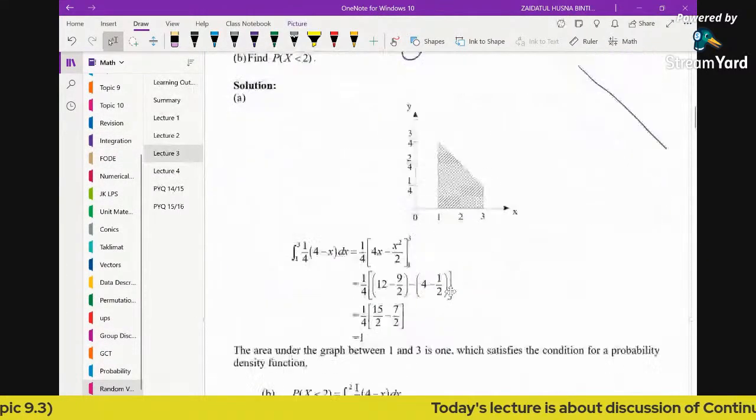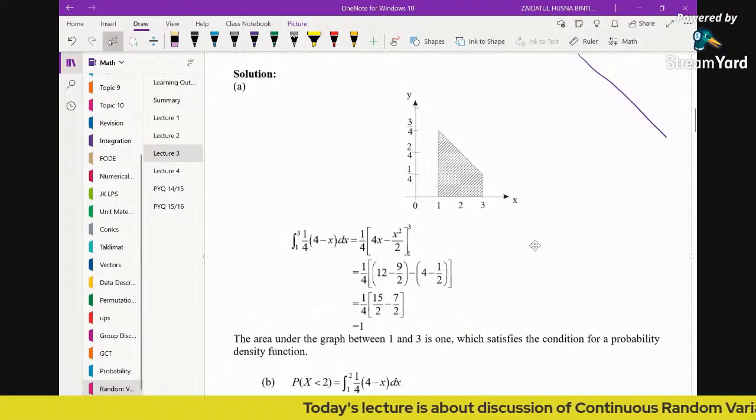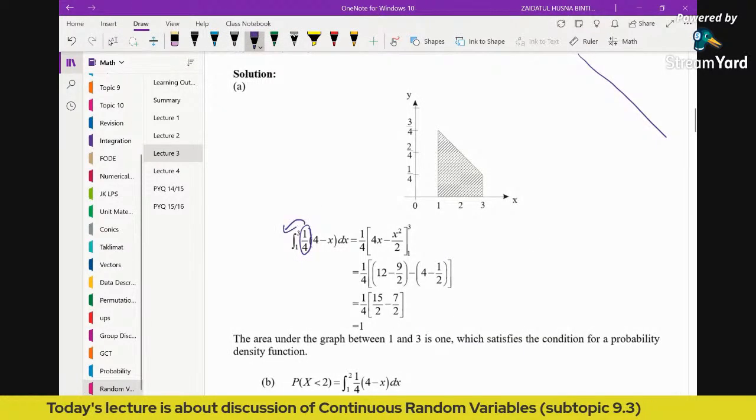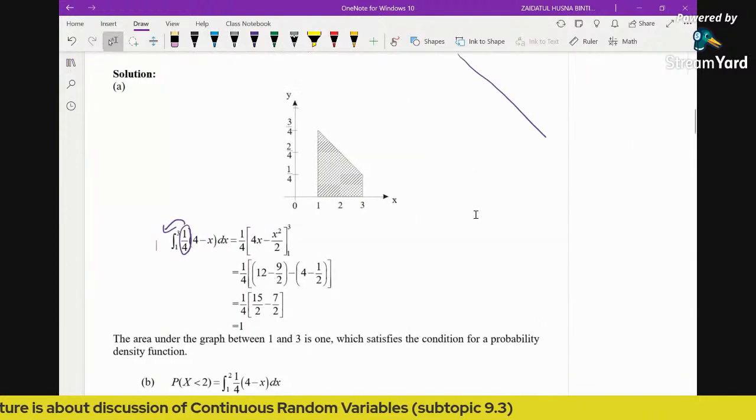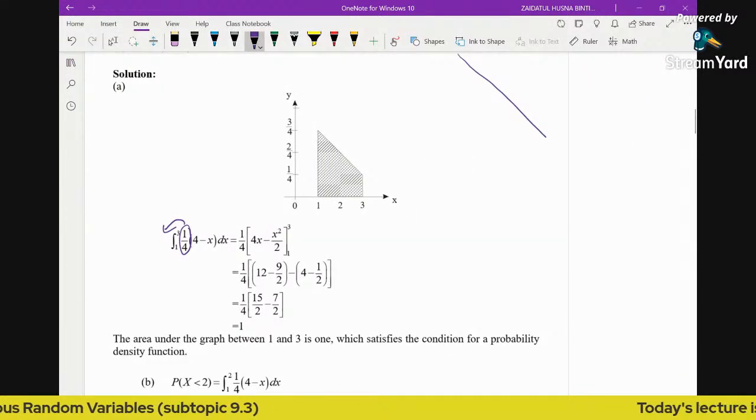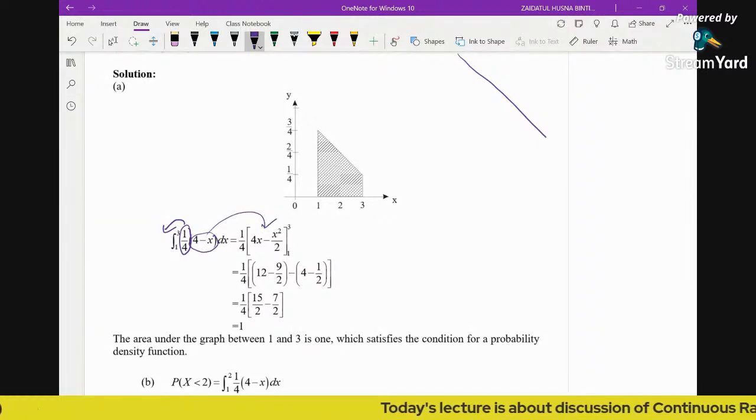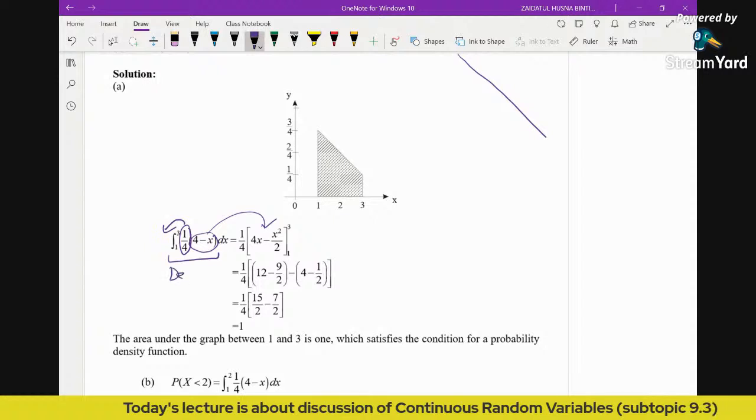Okay, so now coming back to this, this is a linear function. So how to integrate? You can just bring the scalar out. You bring 1/4 out, and then you just integrate 4 minus x. The integral of 4 minus x will give you 4x minus x squared over 2. And please bear in mind that this is a definite integral.